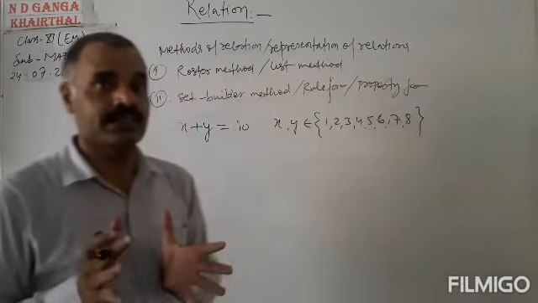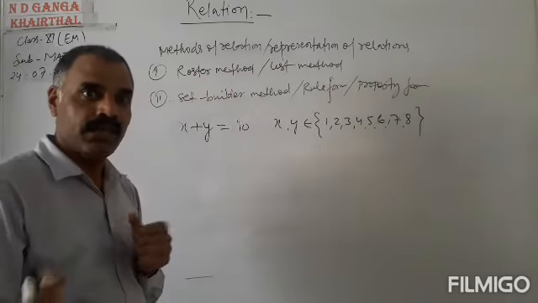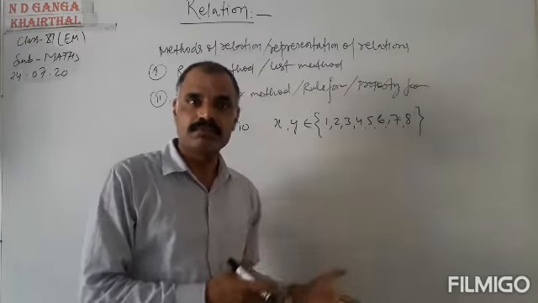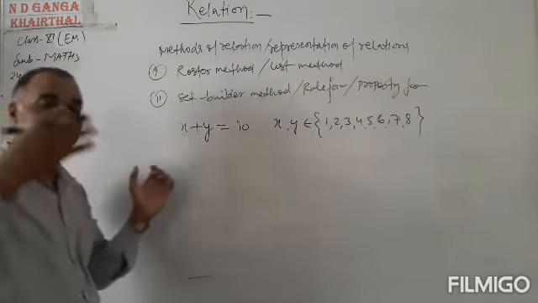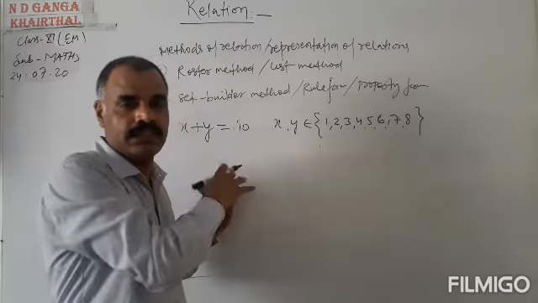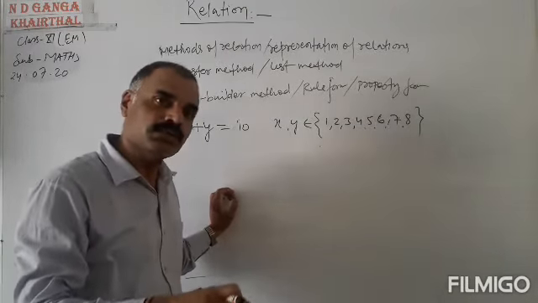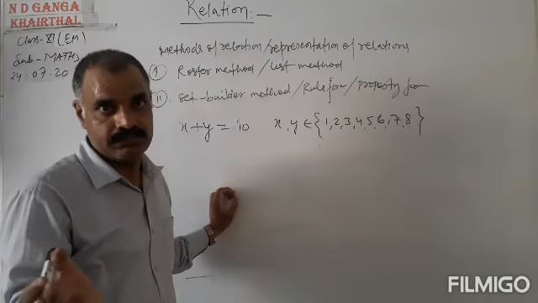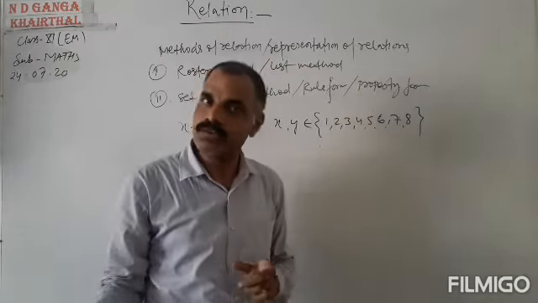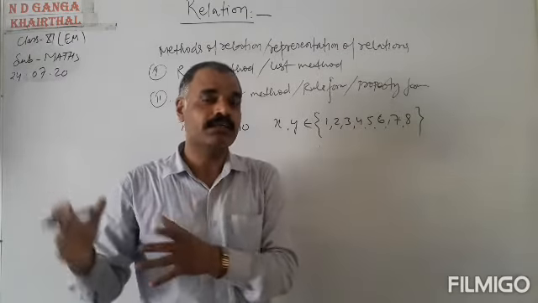So what is the relation? Firstly, we construct the relation in roster form and then convert it into set builder form. Or we can first put the relation in set builder form and then convert it into roster form. So vice versa, both methods are possible.